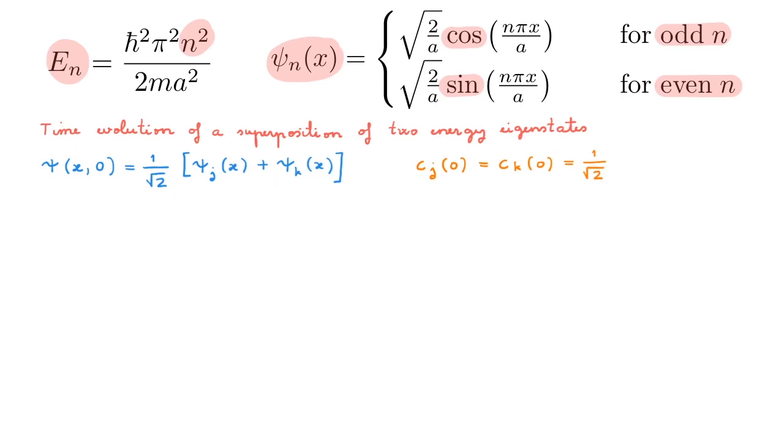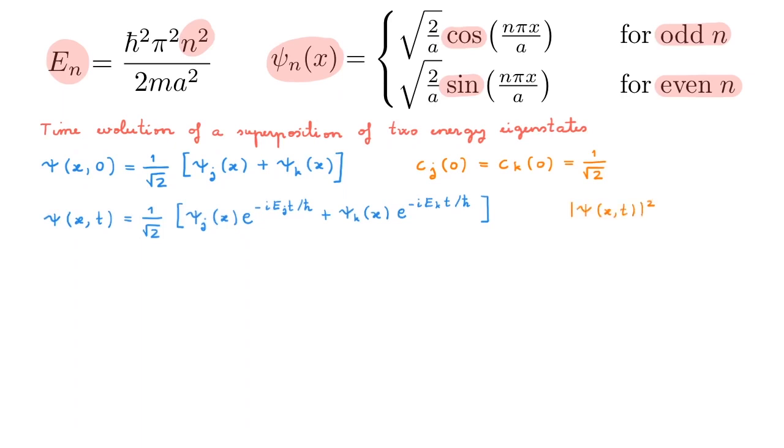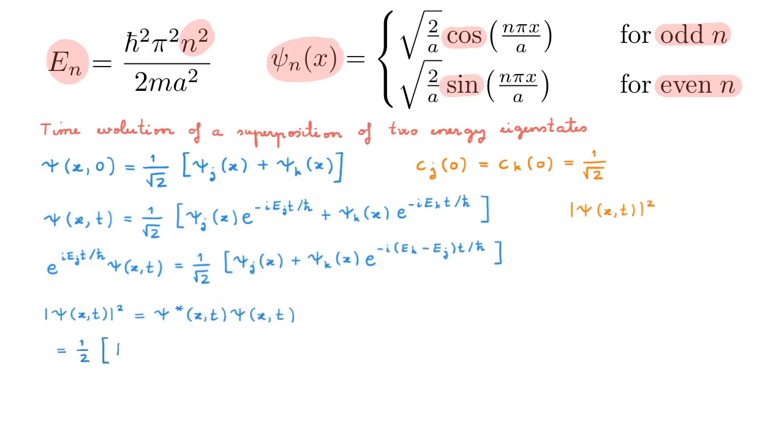The wave function at a later time t is now simply psi of x, t equals 1 over square root of 2 times psi_j of x e to the minus i E_j t over h bar, plus psi_k of x e to the minus i E_k t over h bar. Remembering that all we care about is the absolute value squared of the wave function, we can multiply our wave function by a global phase, e to the i E_j t over h bar, and this gives us a very convenient expression for the wave function where the time dependence is only in the psi_k term. Calculating the absolute value squared of the wave function now gives us this expression here, which has 4 terms.